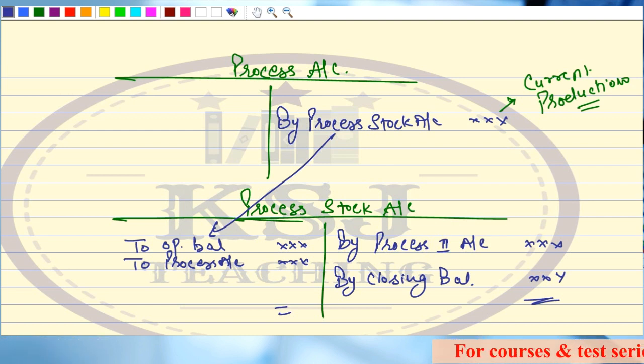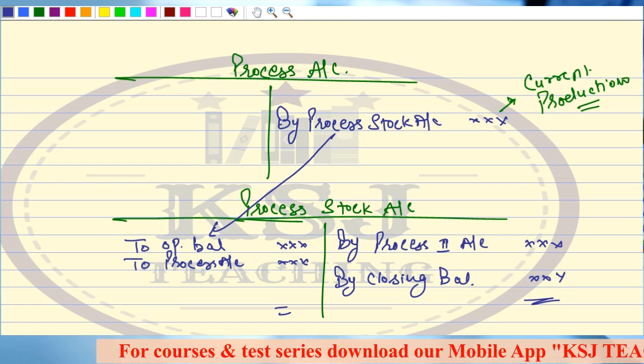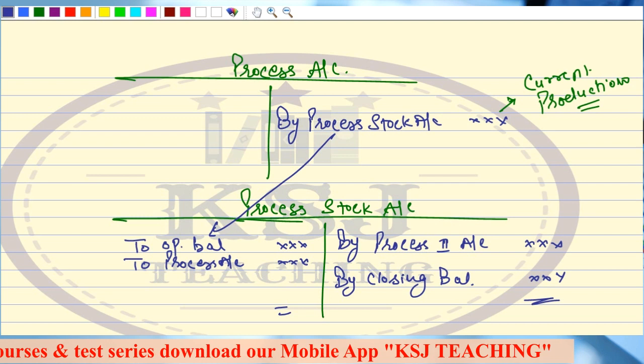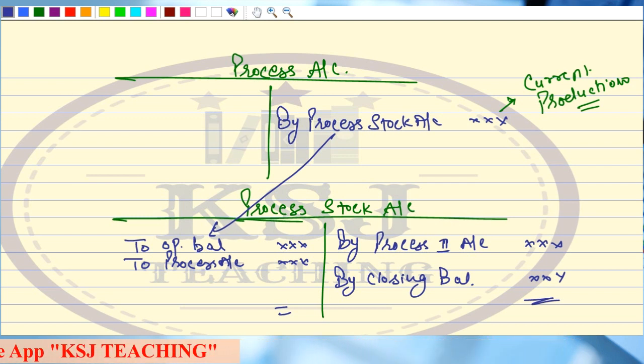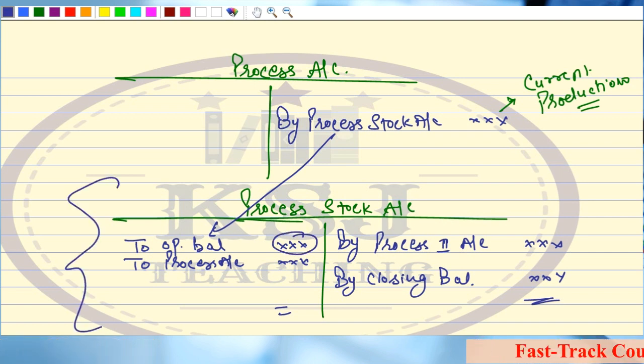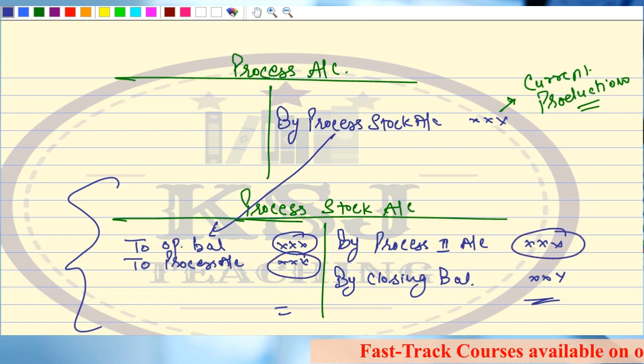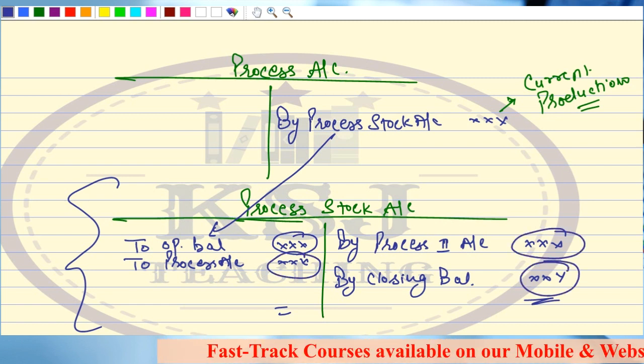Right, sir? So when you will prepare the next process account, there you will write to process 1 stock account. You will not write to process 1 account, you will write to process 1 stock account. Why are we doing this? Because this value will be different, this value is to be calculated differently.